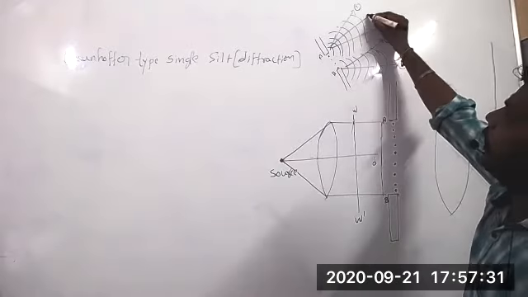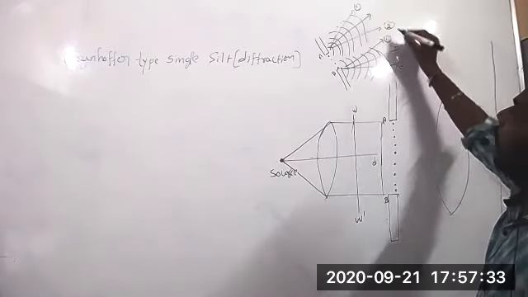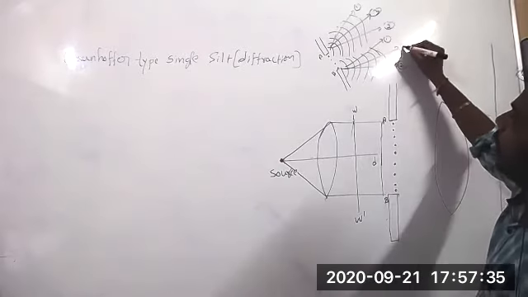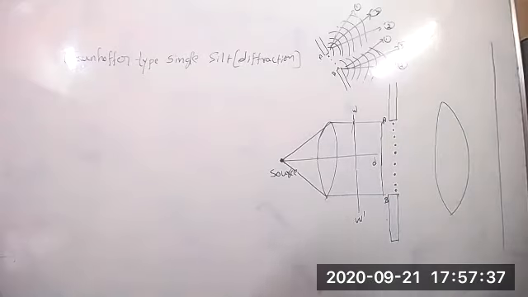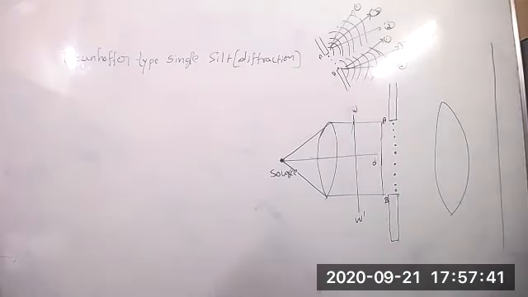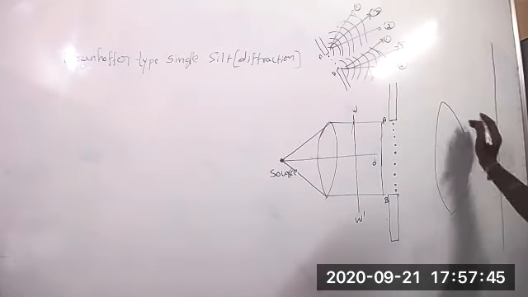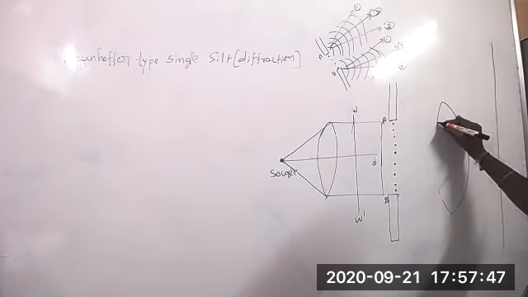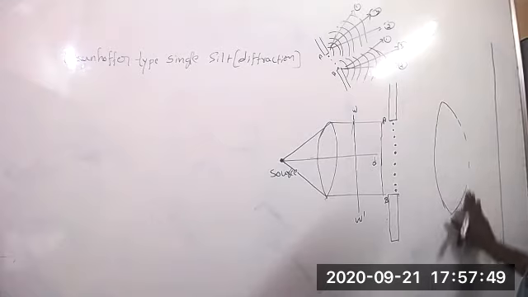If you draw one more line here, you will get one more line here. Finally they become parallel, but the pairs will be there. Okay, let's see now. One more lens we have to use here.